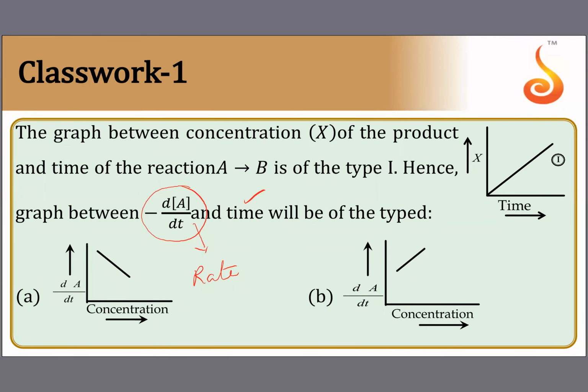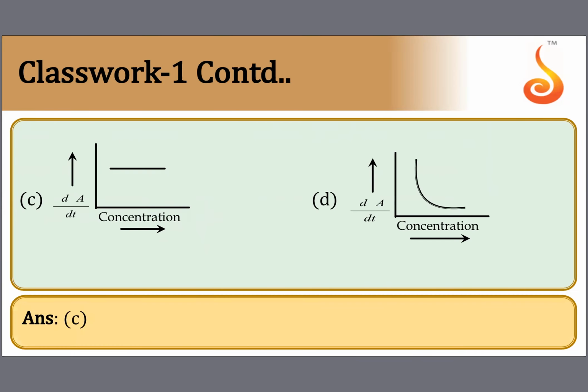For a zero order reaction, rate is always independent of concentration. So it should come like this only, a straight line. The rate should not change with respect to time for a zero order reaction. It is completely independent of that. So let us check the answer. This is the answer.